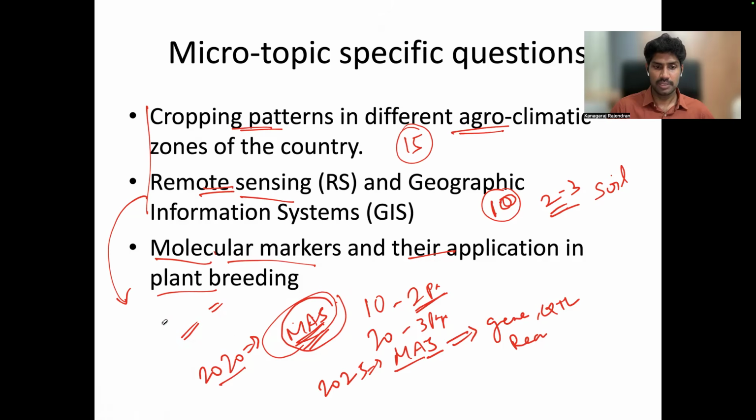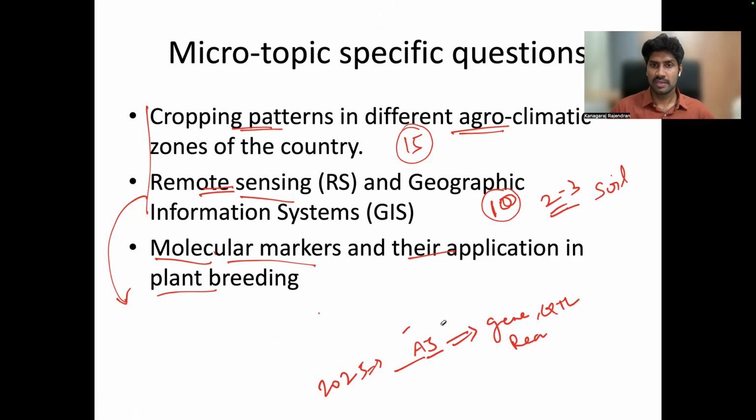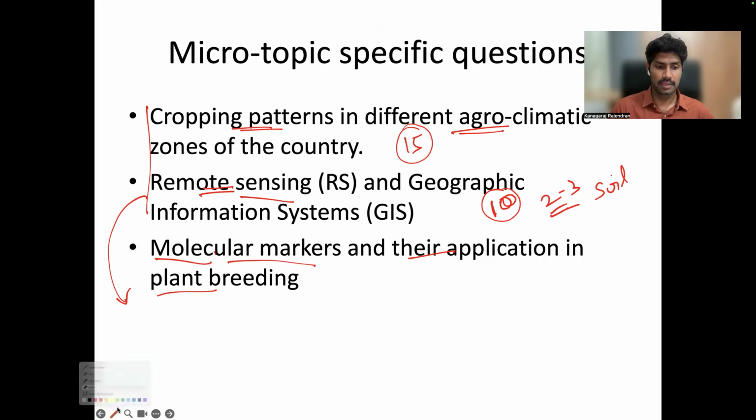So what are they expecting in this area? The first one is syllabus coverage. When they ask micro-topic specific questions in our optional paper, you need to cover each and every topic elaborately. In-depth coverage is very important, and you cannot miss any topic in the syllabus. Each and every topic is important. It will affect those who are preparing only based on PYQ. This is what I am repeatedly telling my class students: preparation based on only PYQ won't be helpful. It is not sufficient. We have to cover the entire syllabus.